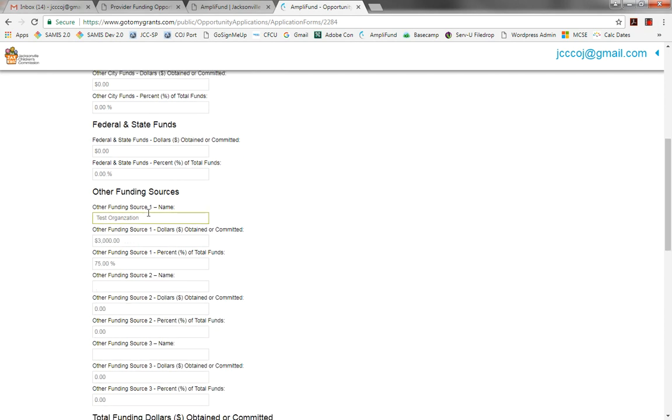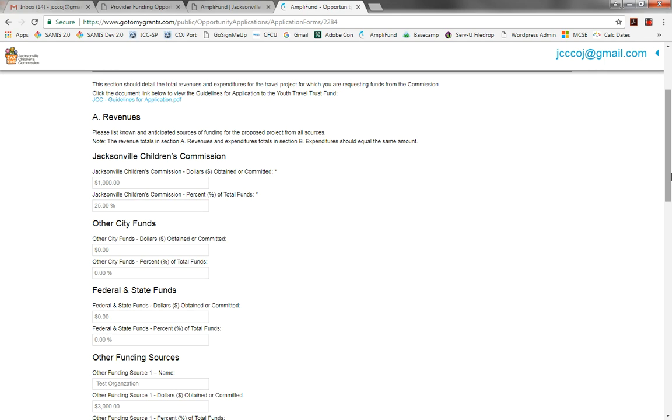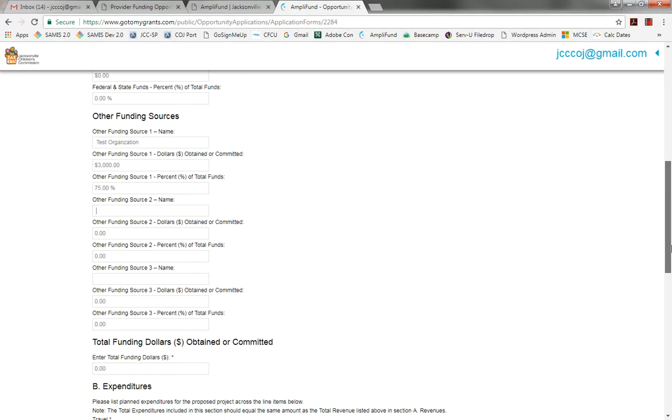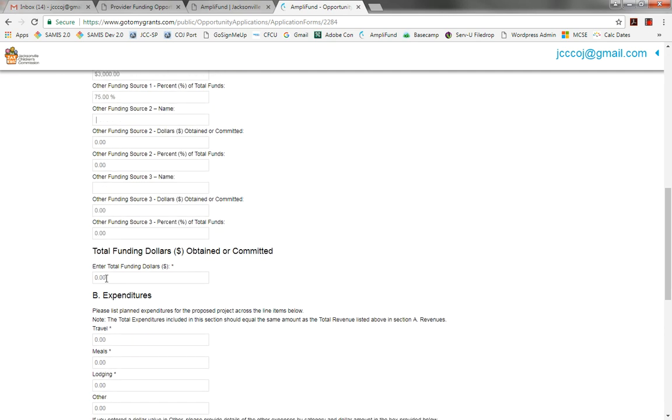It's just the other test organization in this case. For a travel event that was $4,000, $3,000 came from this other organization, and $1,000, of course, is being requested from the Jacksonville Children's Commission. So you get the idea, hopefully, there. And these other funding sources, if your 75% was an aggregate of multiple sources, you have plenty of fields to show that. Now we get down to our total funds, $4,000.